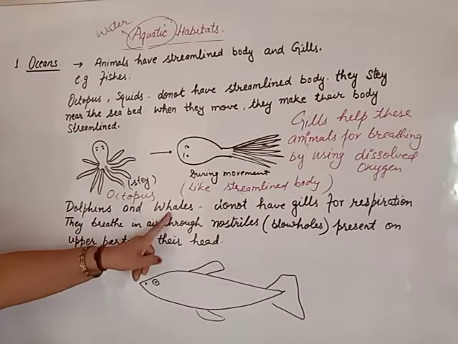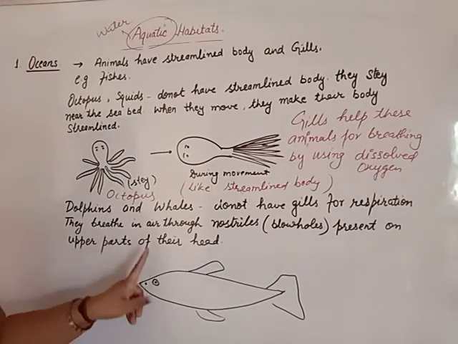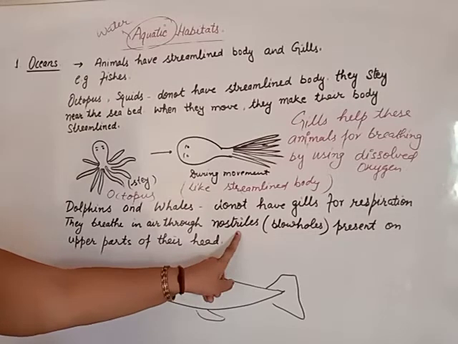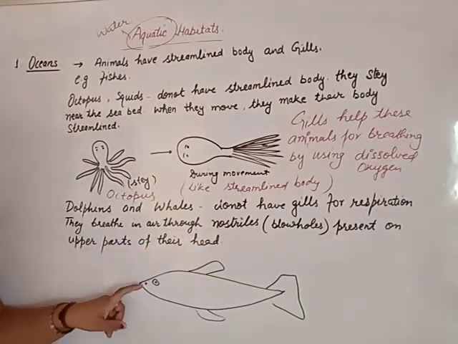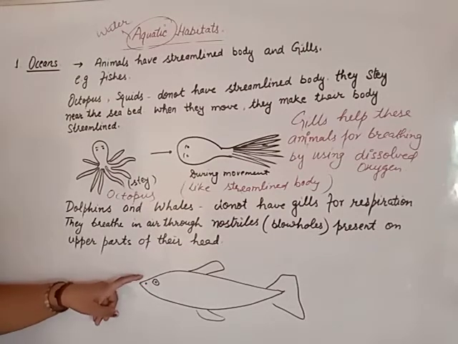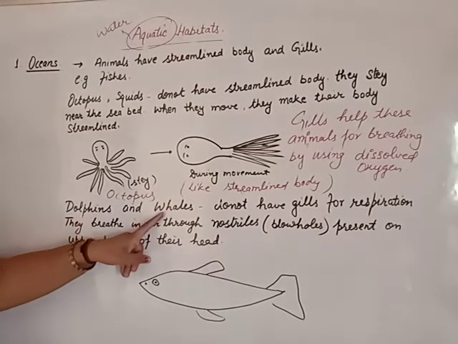Dolphin and whale do not have gills for the respiration or for breathing. They do not have gills, but they have nostrils. These nostrils are also known as blowholes. Beta, these nostrils are present on the head, one on this side, one on the other side.